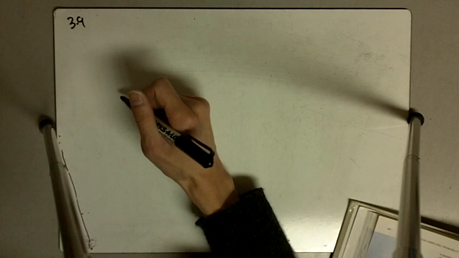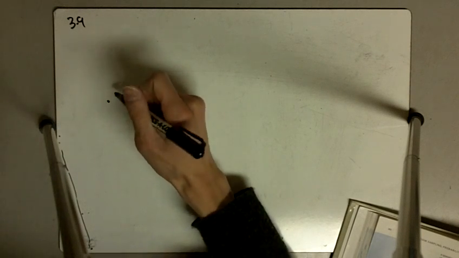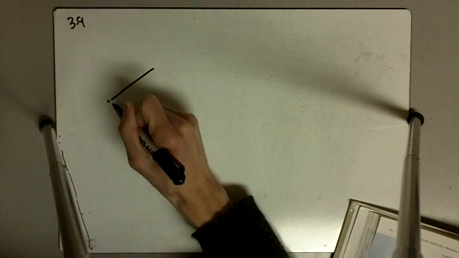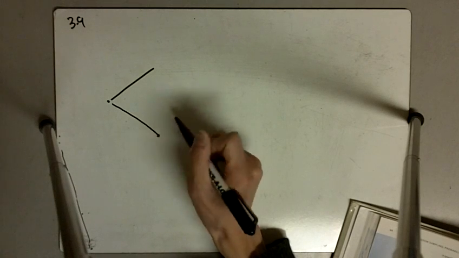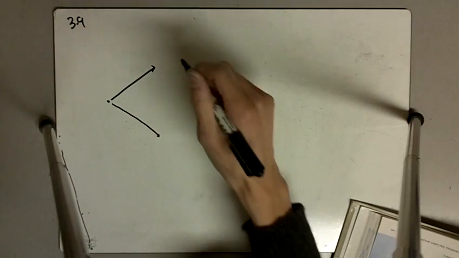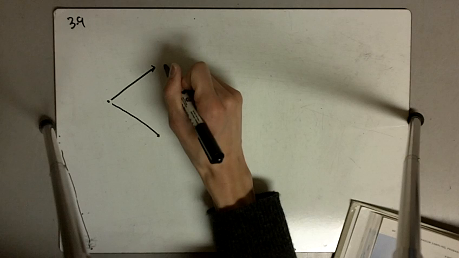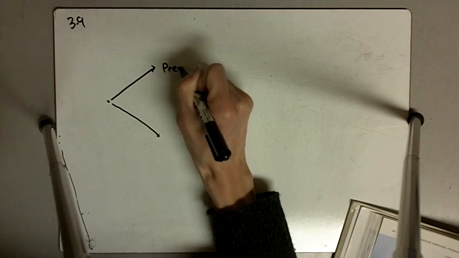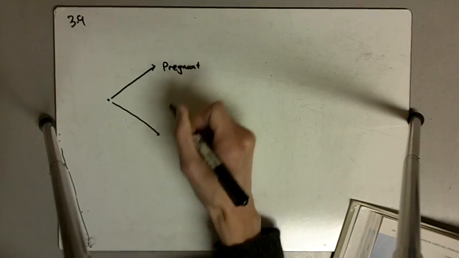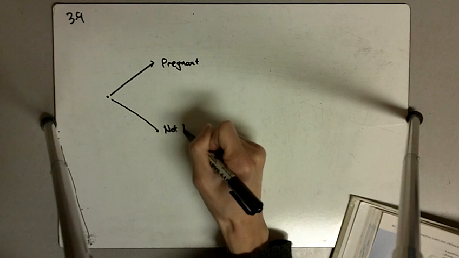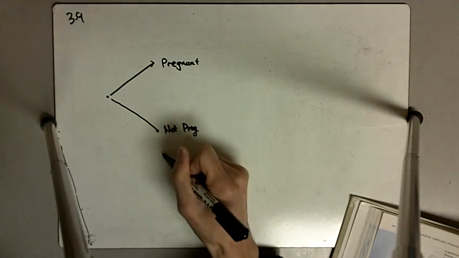Okay, so I'm going to create a probability tree. And I'm not going to write the numbers down yet, but the possibilities are a woman could be pregnant or not pregnant. Okay, and this is the reality.